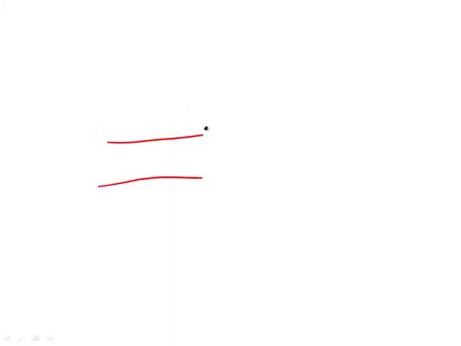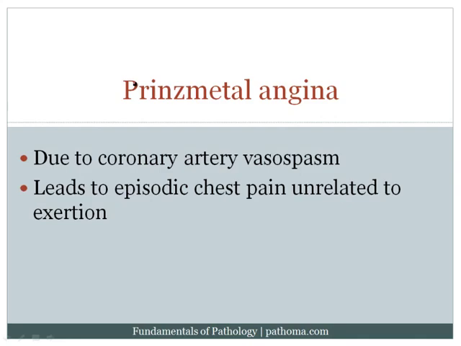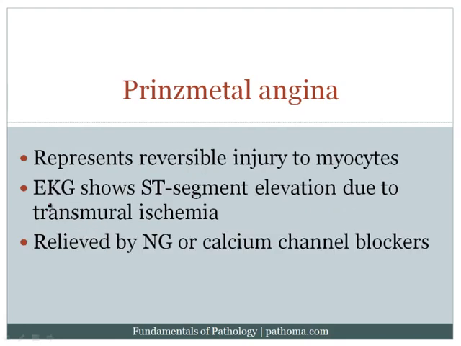So again, here's the coronary artery. This is going into the myocardium, and you get vasospasm so that this artery clamps down. Now, when this artery clamps down, it's going to completely cut the blood supply, and that cutting of the blood supply will then result in episodes of chest pain that are unrelated to exertion. Whenever the vessel clamps down, that's when the patient's going to have chest pain. Now, again, important to note that this still represents reversible injury to the myocytes. We have not yet caused death of the myocytes.